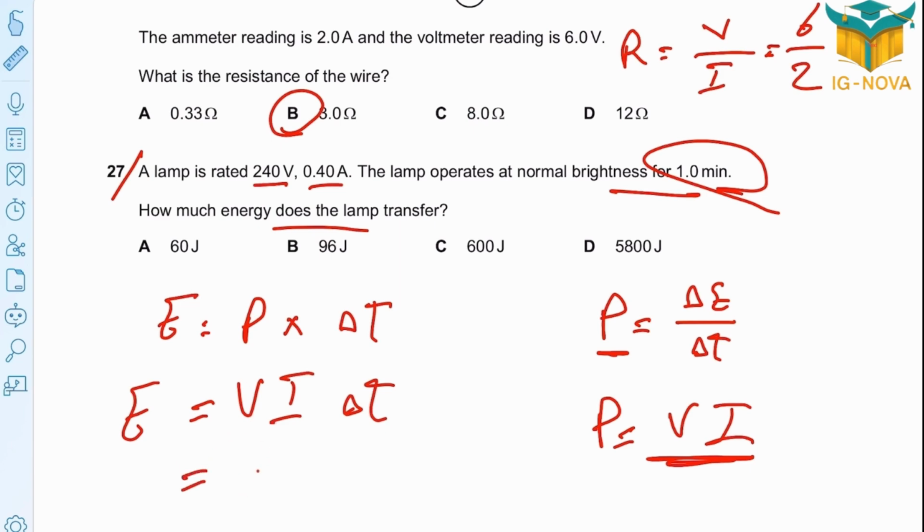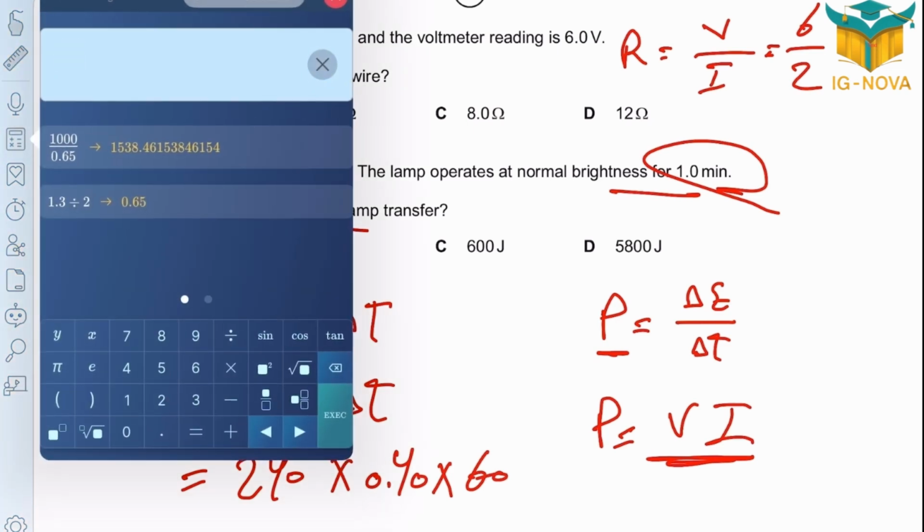First number V is 240, times 0.40 ampere, times the time taken, which is 1 minute. But we don't deal with minutes, we deal with seconds. 1 minute is 60 seconds. By using the calculator, it's 240 times 0.40 times 60.